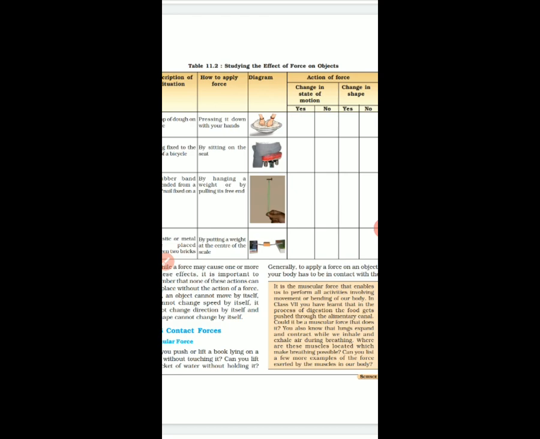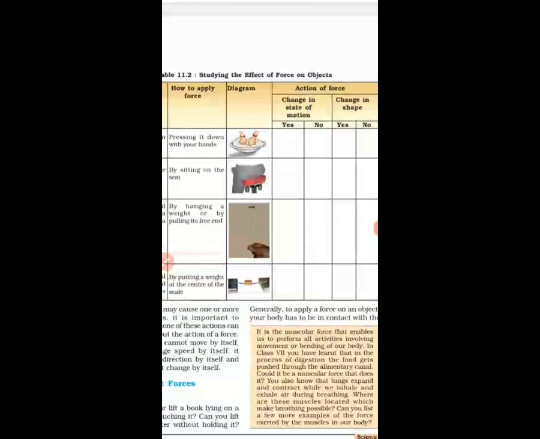Diagram is also shown. Now what will it change? Will it change motion? Yes or no? No, right? It will not change motion. It will change the shape, right?